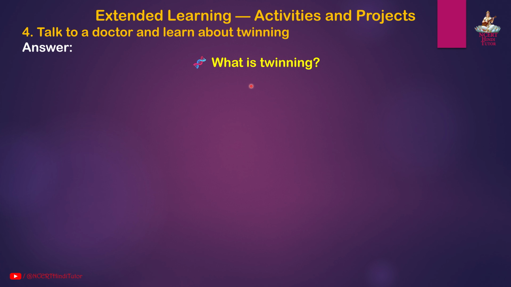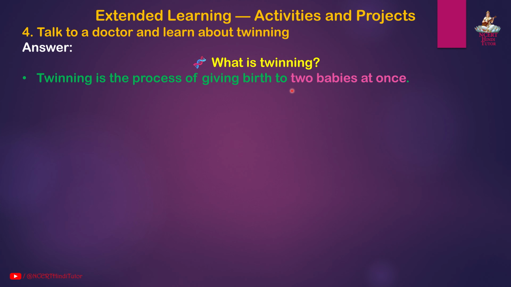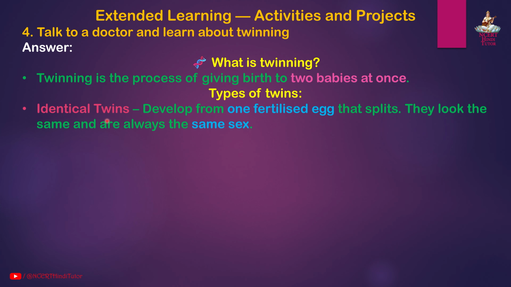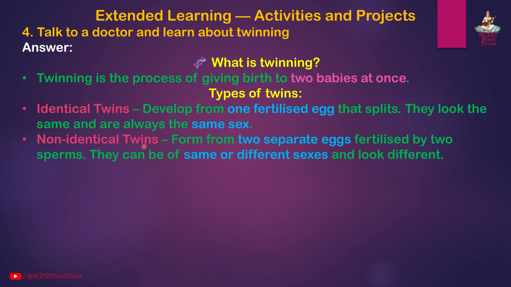Answer. What is twinning? Twinning is the process of giving birth to two babies at once. Types of twins: identical twins develop from one fertilized egg that splits. They look the same and are always the same sex. Non-identical twins form from two separate eggs fertilized by two sperms. They can be of same or different sexes and look different.